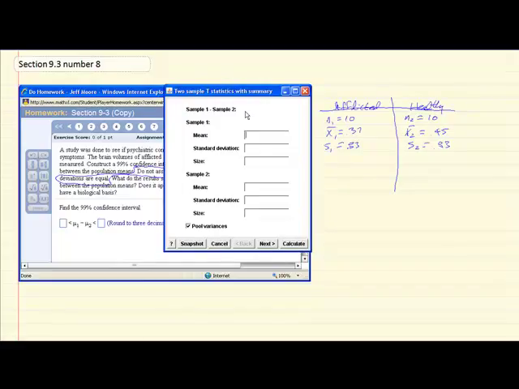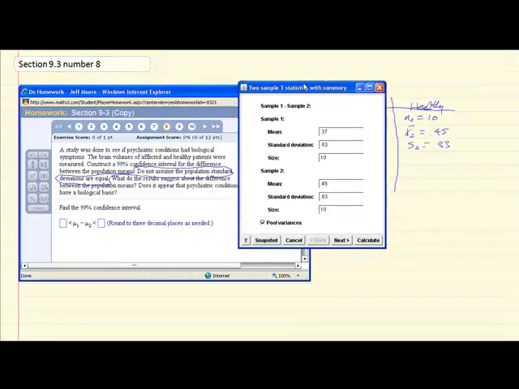So we have two groups, group 1, and we'll start there with a mean of 0.37 and a standard deviation of 0.83, a sample size of 10. For group 2, the mean is 0.45, the standard deviation is 0.83, and the sample size is 10.